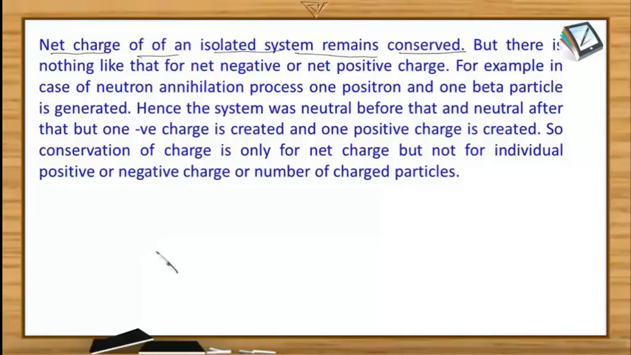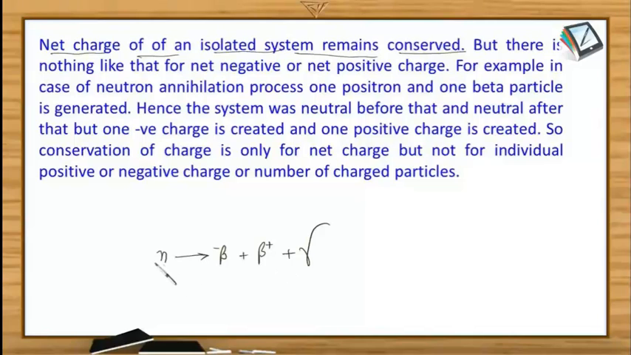I give you an example. There is a case of neutron annihilation, meaning we can destroy one neutron to get one beta particle and one positron, and some amount of energy is liberated as gamma photons. So in the neutron annihilation process, we get one beta particle, which is a negatively charged particle, and one positron along with some energy, liberated in this process. Annihilation means to completely destroy.